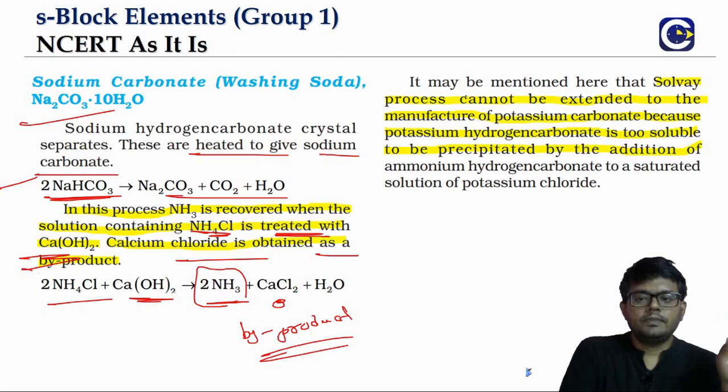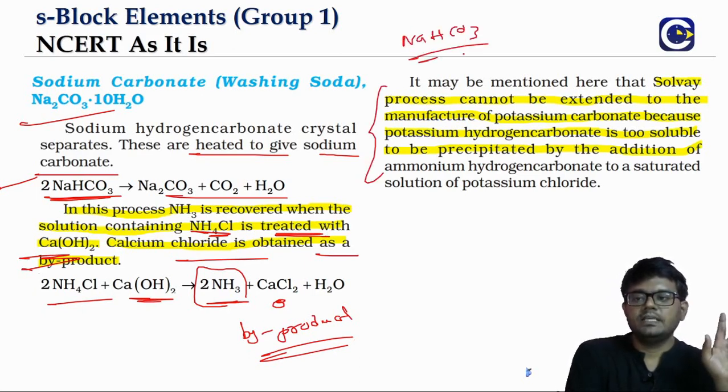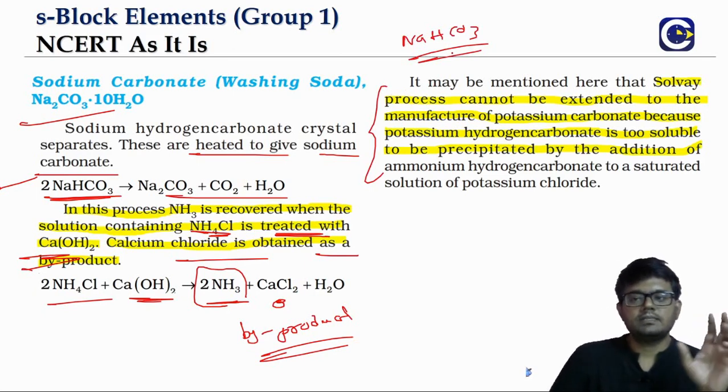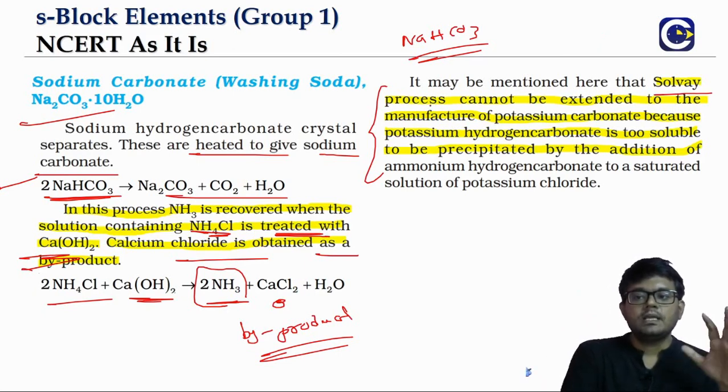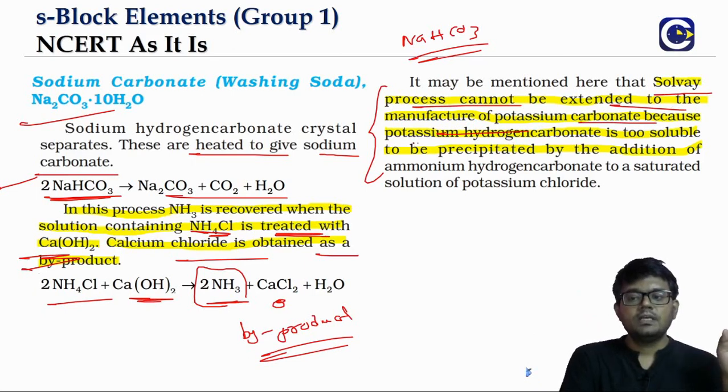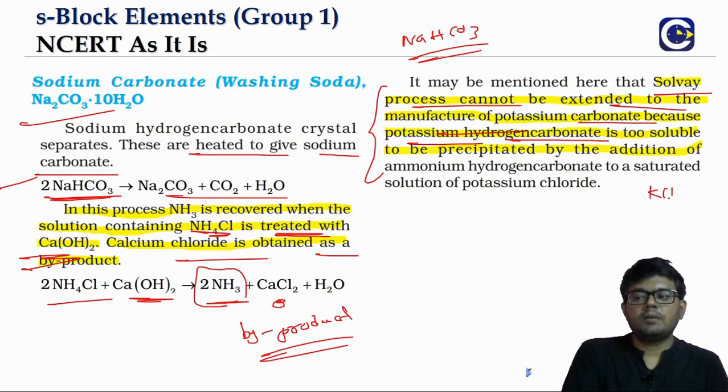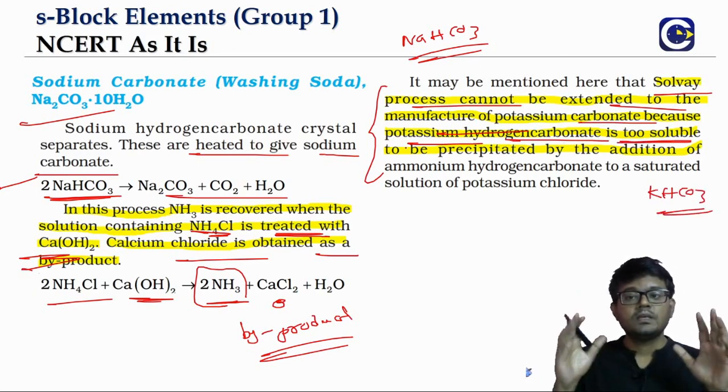Because we are able to take advantage of the fact that sodium bicarbonate is less soluble, the same thing cannot be used for the others. The Solvay process cannot be extended to the manufacture of potassium carbonate. Why? Because in the same method, in between we would get potassium hydrogen carbonate, but potassium hydrogen carbonate is too soluble.